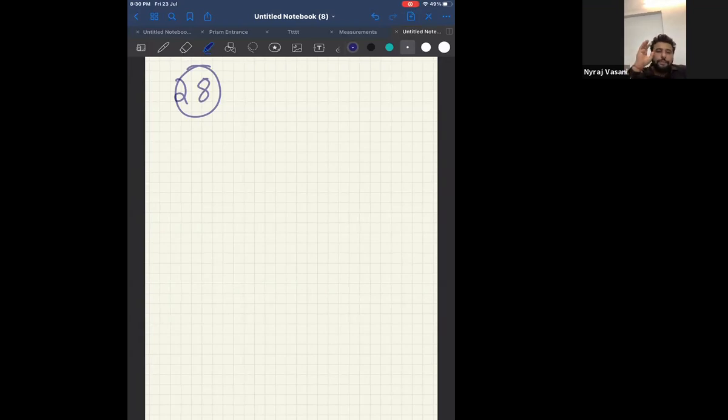Work done does not depend on the path, correct? Work done does not depend on the path, and displacement is along the direction of E. Check the diagram. Displacement is along the direction of electric field. Please look at the screen. Can I say displacement is along the direction of E? Therefore, work done also will be in that direction.